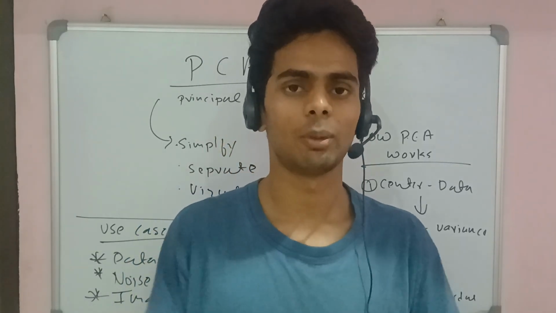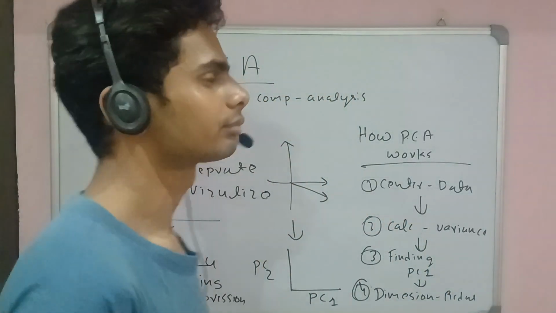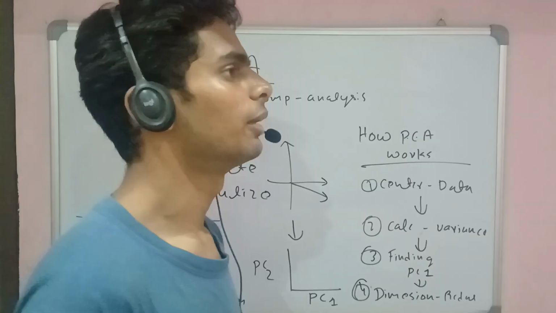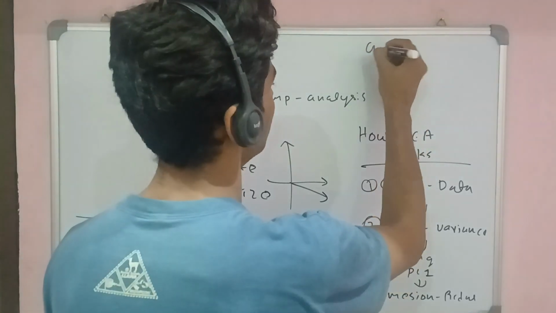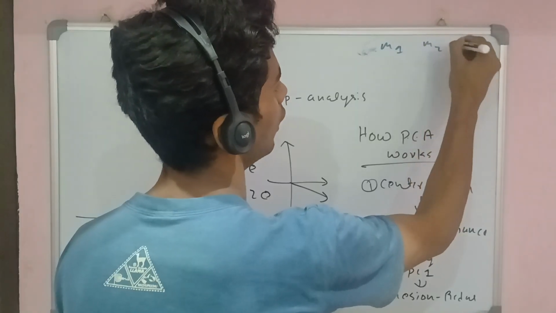Suppose you have a large context of data and it is arranged in such a way that you can't just plot it. Let me explain this with an example. Suppose we have 3 parameters: mouse 1, mouse 2, and mouse 3.